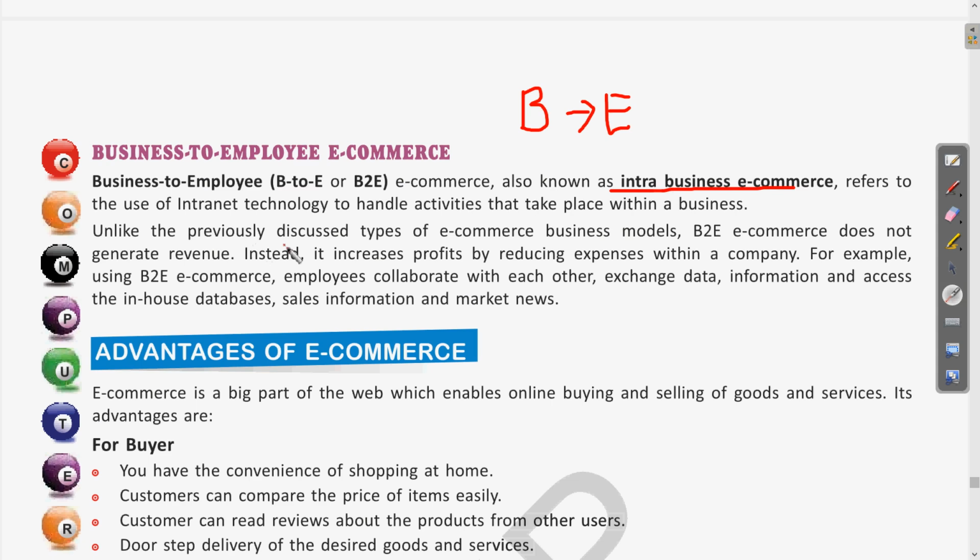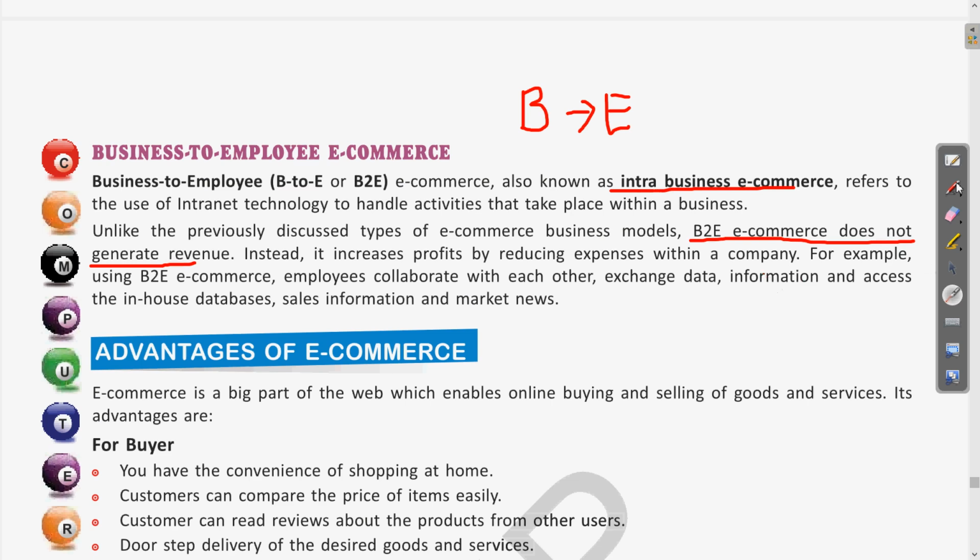Unlike the previously discussed types of e-commerce business models, B2E e-commerce does not generate revenue. As in this business to employee e-commerce, the transaction is occurring within the company itself, that is why there is no revenue generated. So one feature is that there is no generation of revenue. Instead, it increases profits by reducing expenses within a company.